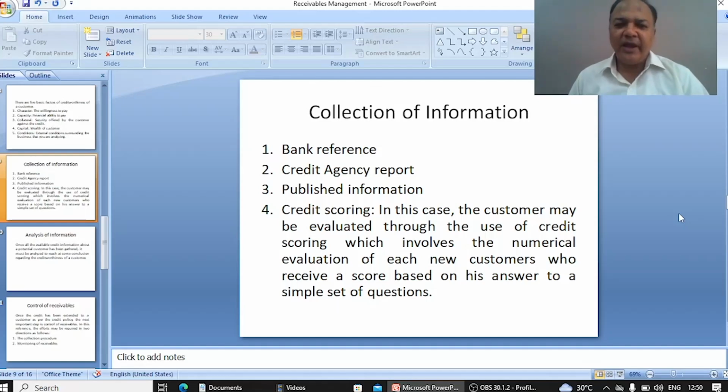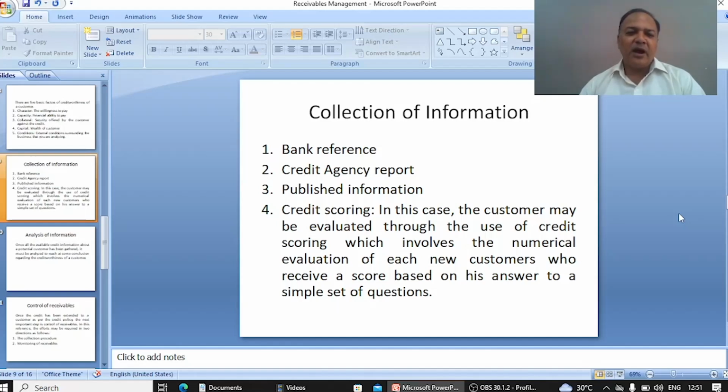For example, a multinational company or a big company wants to take a loan, and you are a banker, and suppose this company comes to you, then most of the time you take the help of the credit agency report. If you take the report of CIBIL, what does CIBIL actually do? CIBIL checks the financial statements of different companies, and on that basis creates a report, and on the basis of this report it's very easy for a banker to take a decision about the credit.